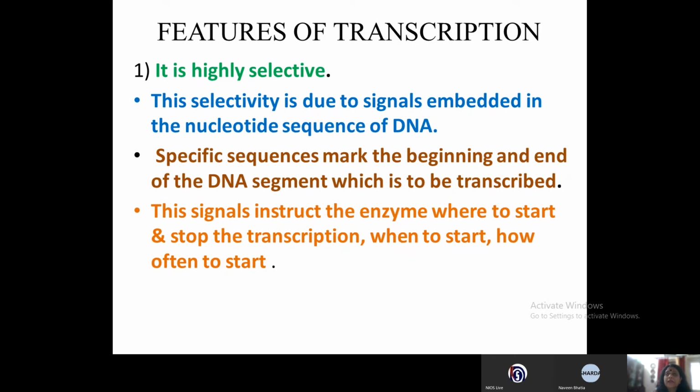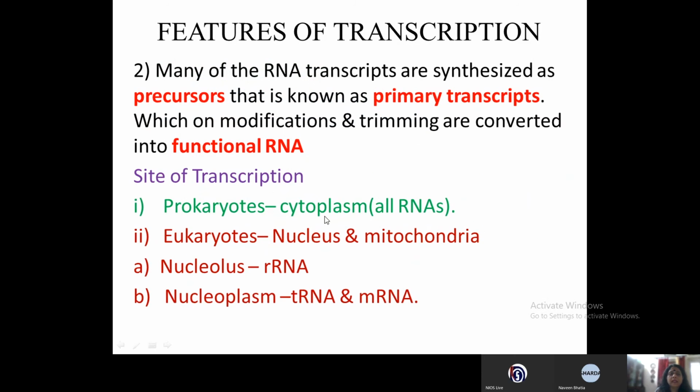That means if the requirement of protein is more in the cell, then the number of transcripts found will be more. If the requirement is less, then the number of transcripts made will be less for the mRNA. Have you understood this? Now the next point is, many of the RNA transcripts are synthesized as precursors.